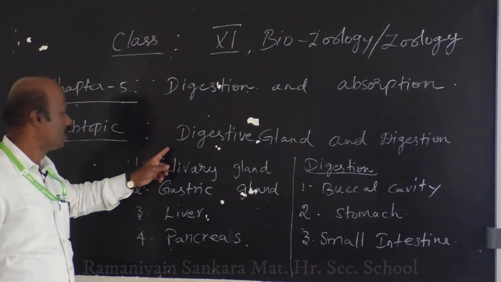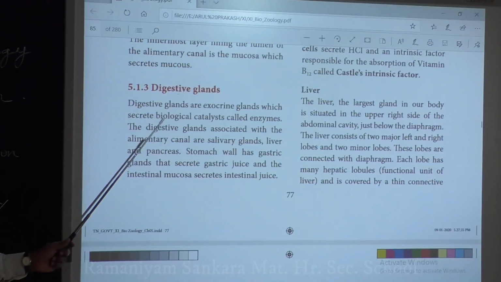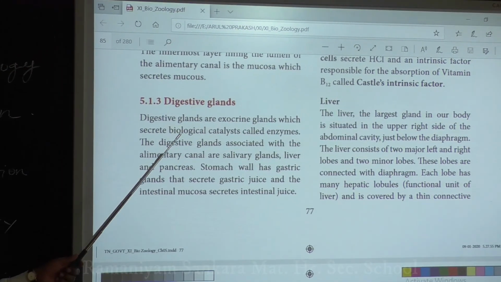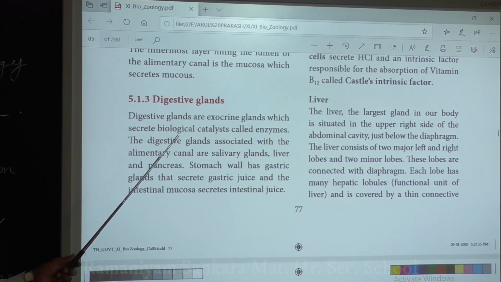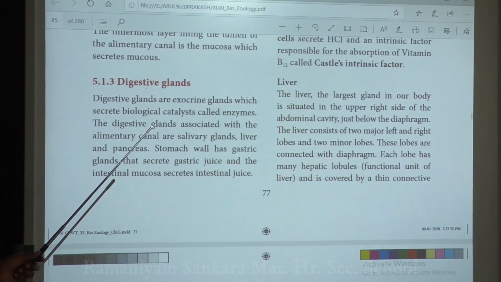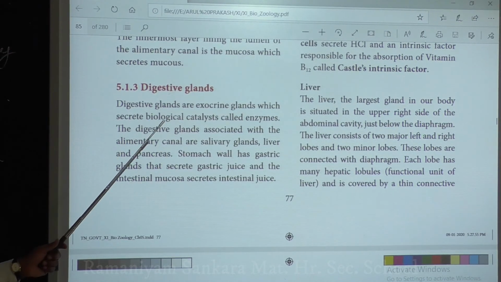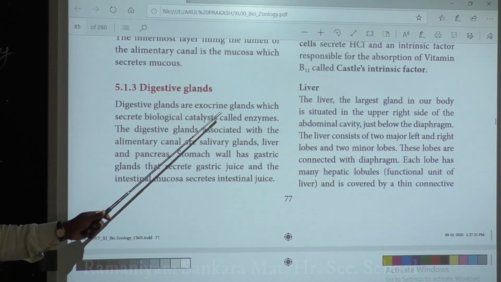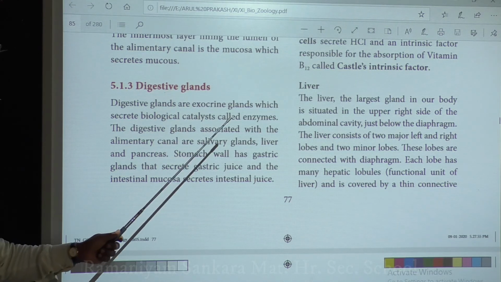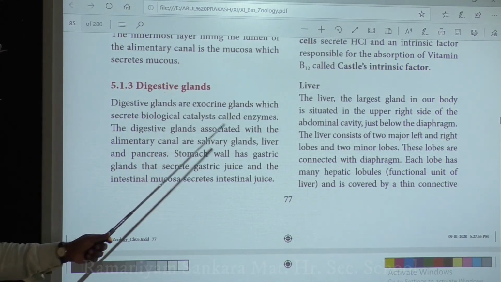First we will discuss the digestive glands. The digestive tract usually includes the alimentary canal and its associated glands. Last class we discussed the alimentary canal. In this class we are going to discuss the digestive glands. The digestive glands are exocrine glands, and they secrete a biological catalyst called enzymes. So what is the main role of a digestive gland? They are exocrine glands and they secrete enzymes.